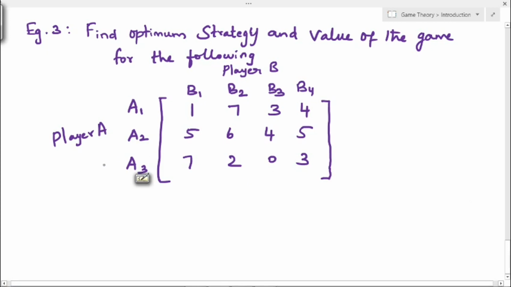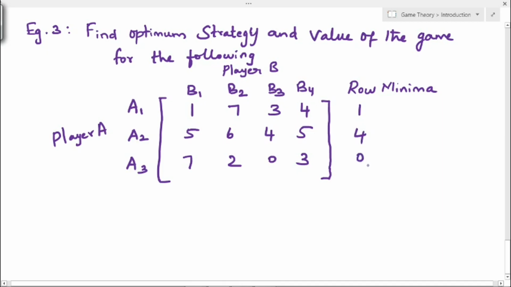We have player A and player B. Player A has 3 strategies and player B has 4 strategies, and we have a payoff matrix. First we have to find the row minimum. The minimum value in the first row is 1, in the second row the minimum is 4, and in the third row the minimum is 0.